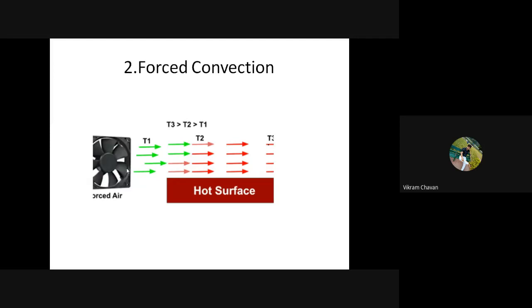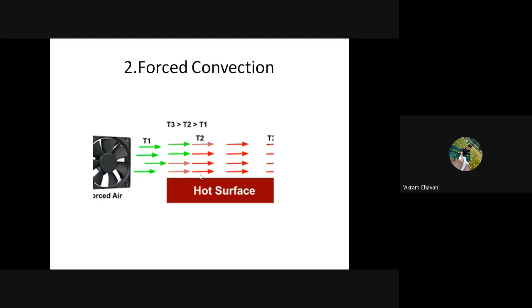If your body temperature is high, naturally also it will happen, but you want to increase the effectiveness of that heat transfer. So in that case you are using one external device to carry out the heat from the body. Here we can say that one external device is used to carry out the heat from the hot surface. So we are blowing the air forcefully over that surface, and heat is carried out. This particular heat transfer is known as forced convection heat transfer.